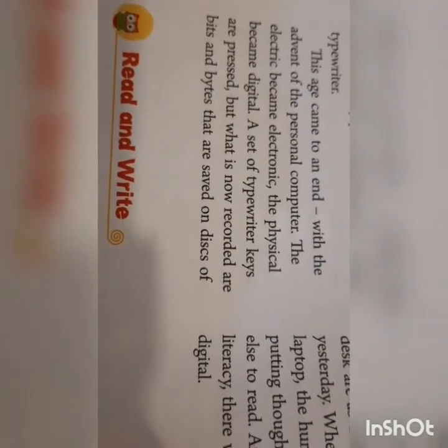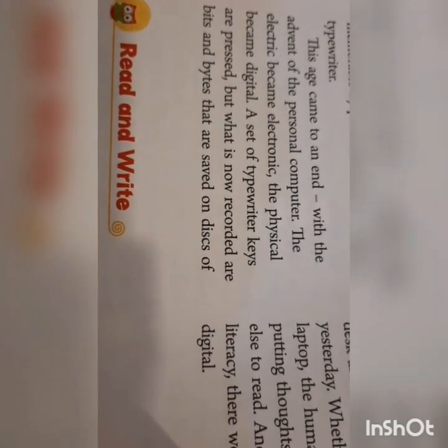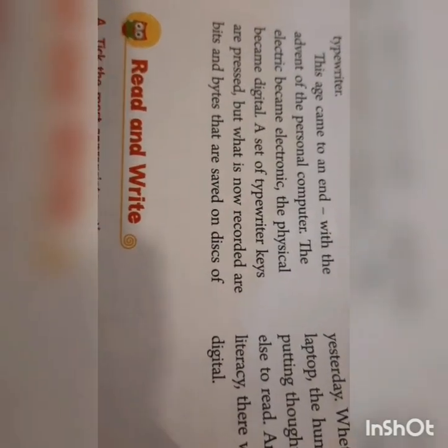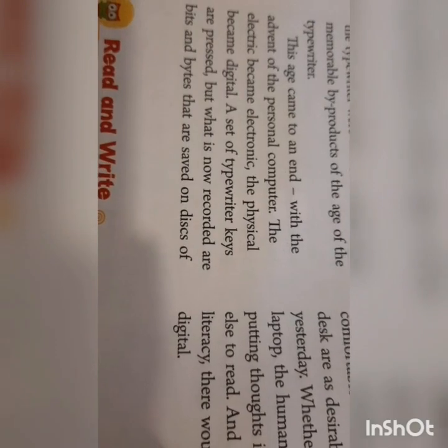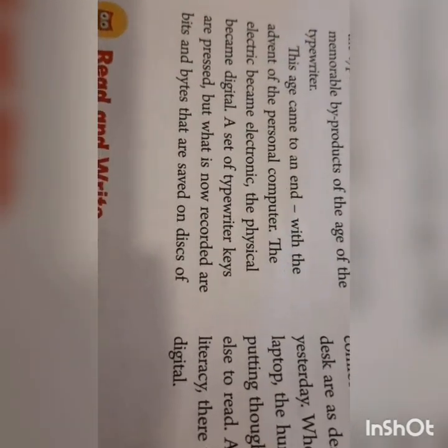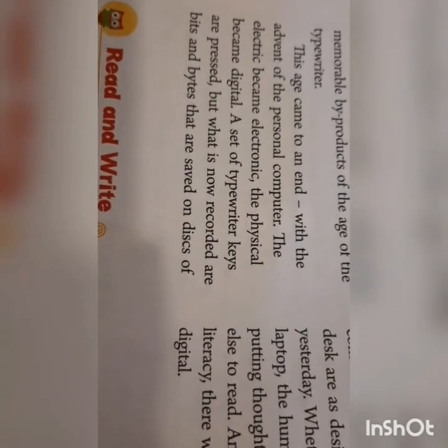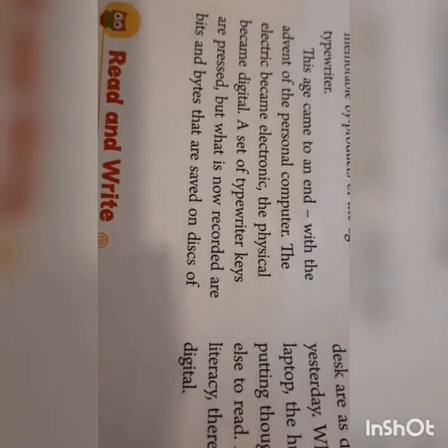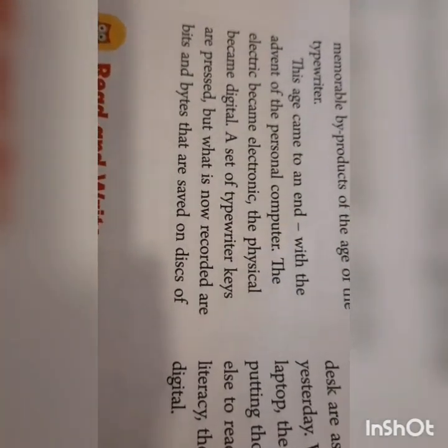You have the space option, comma, and other punctuation. Everything is there, even on your digital typewriter. When you press the keys on your laptop, mobile phone or iPad, what is recorded is not on a sheet of paper, but in the form of bits and bytes.